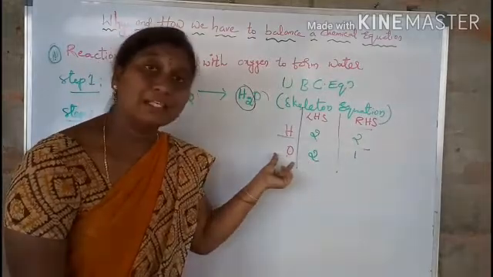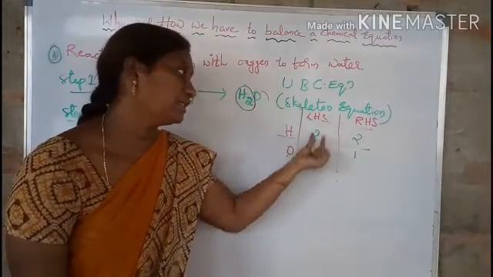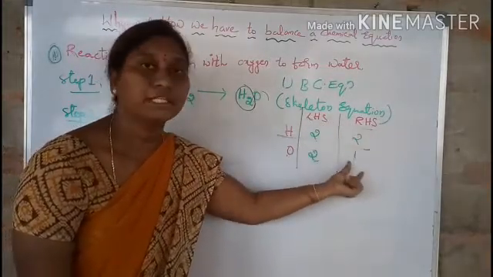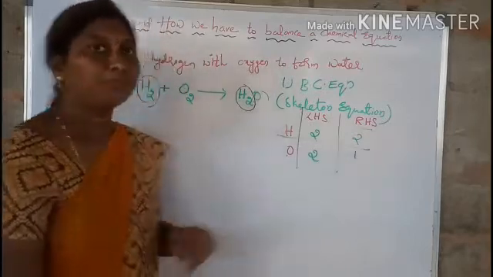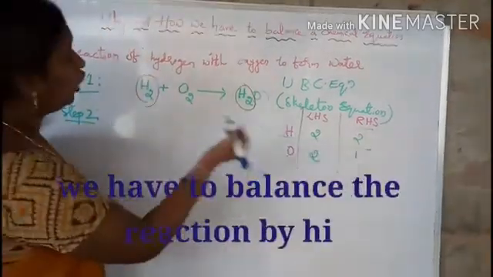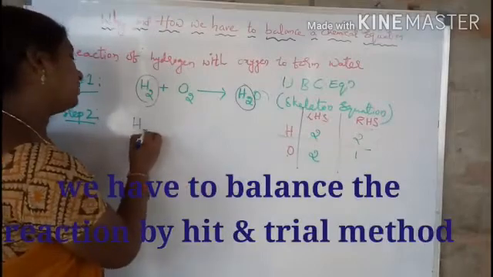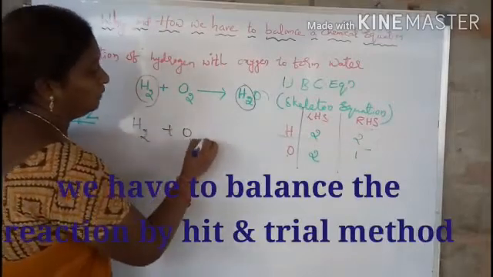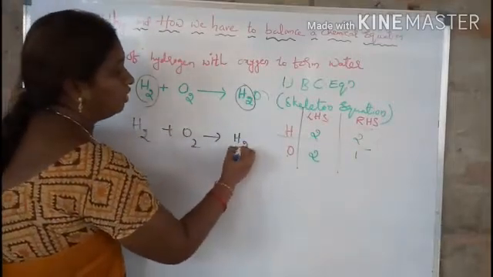Then we have to balance oxygens. Oxygens are 2 on the LHS and 1 on the RHS. So we have to balance oxygens here. So write the equation once again. H2 plus O2 gives H2O.